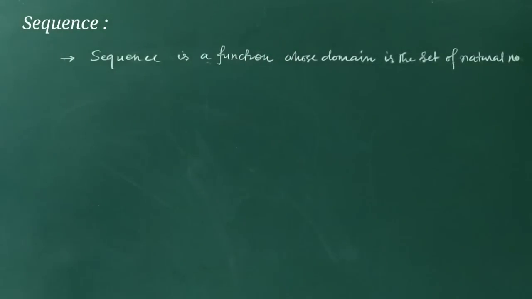Okay, sequence is a function whose domain is the set of natural numbers.